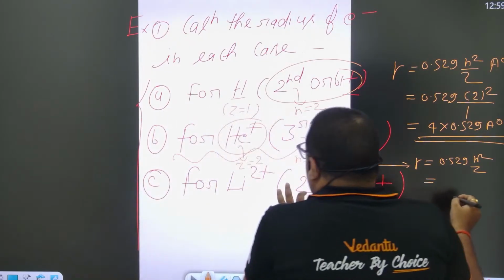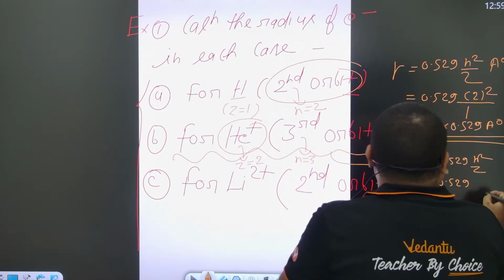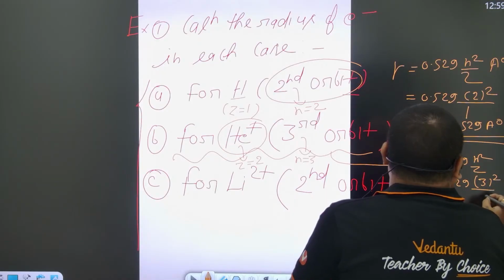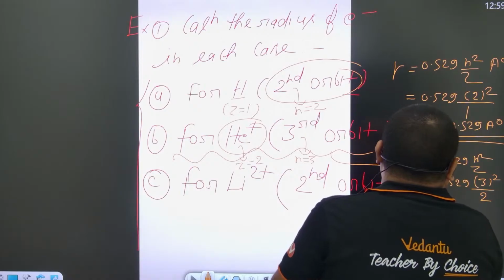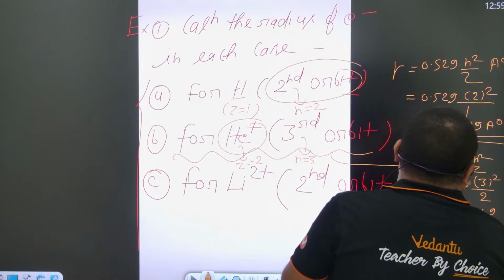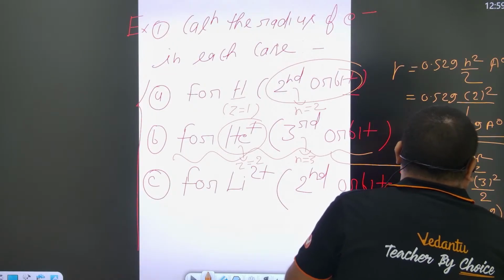Put these values here: 0.529 × 3² divided by 2. So 0.529 × 9 / 2 angstrom is the answer.